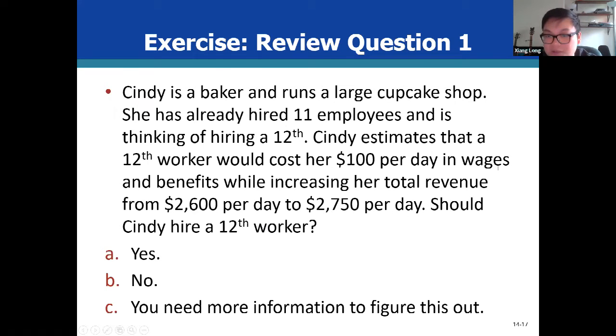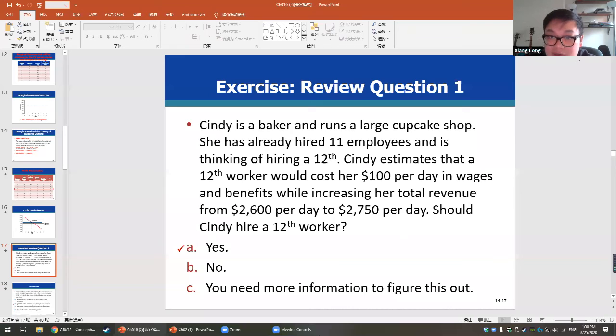So let me ask you one question. Because now I cannot see your face, I cannot hear you. So for the people who answer this question first, I will give you some extra credit. So can anyone tell me first, what would be the marginal revenue product for this 12th worker for Cindy to hire? What will be the marginal revenue product for this 12th worker?